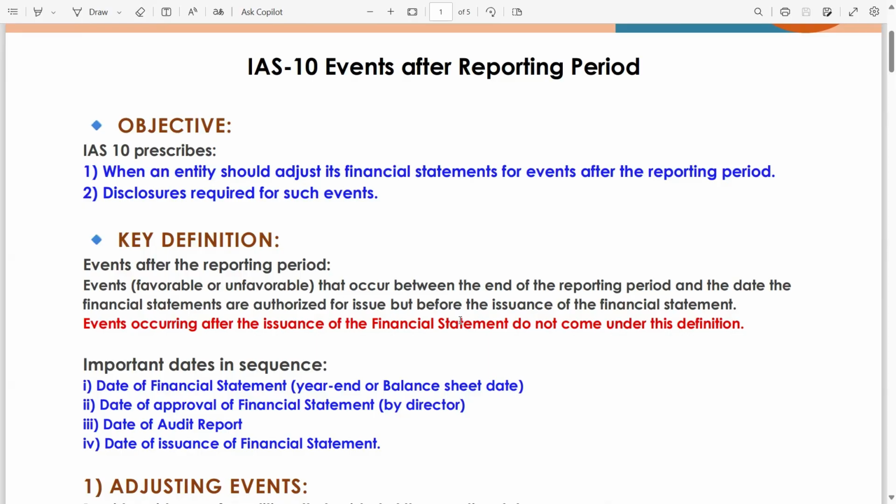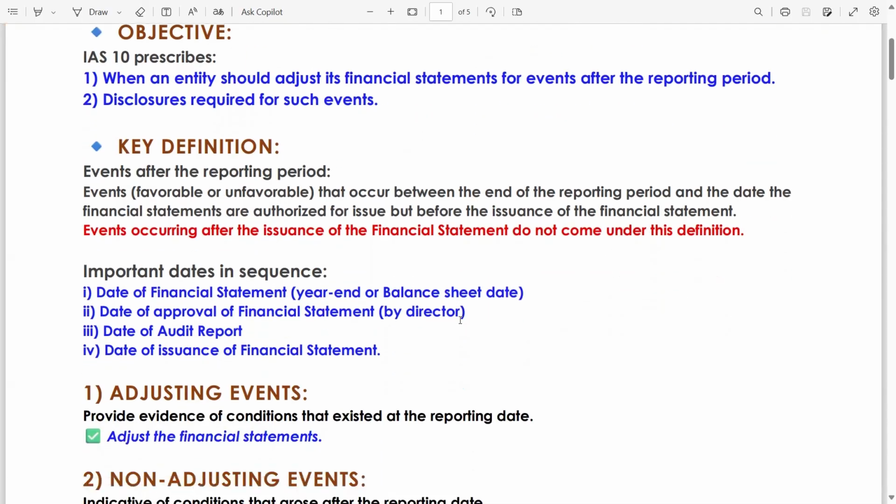Now you have to be attentive while attempting the question of IAS-10. In this question, dates are very, very important. That's why I have written down important dates in sequence. Date of financial statement means year-end date or balance sheet date, reporting date. Date of approval of financial statement means authorization of financial statement by director.